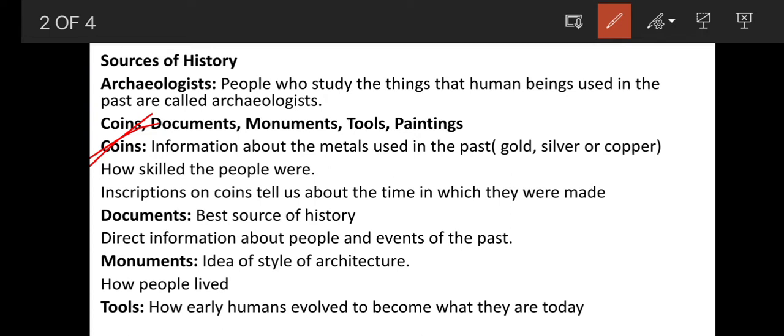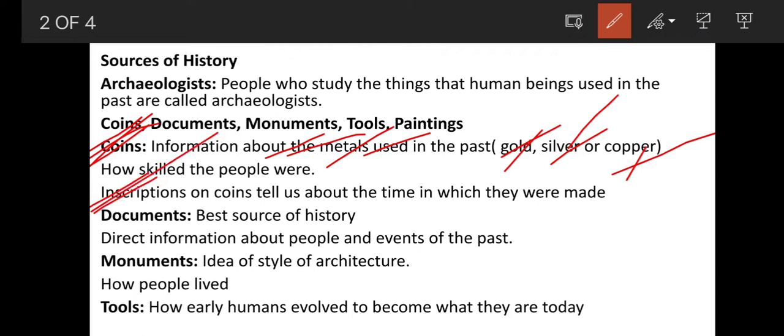Coins give us information about metals, whether it is gold, silver or copper, what metals were used in the past by humans in the early times. And we also get to know how skilled and talented the people were. There are different kinds of inscriptions on coins, in different styles and designs. So from coins we get to know how talented they were in arts.